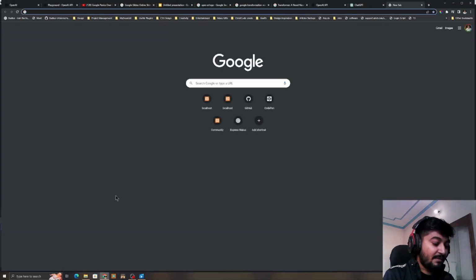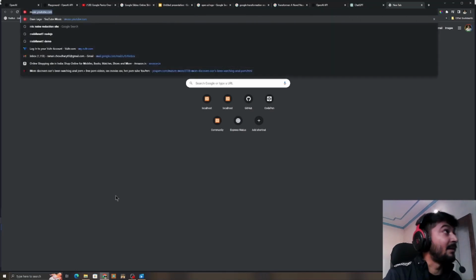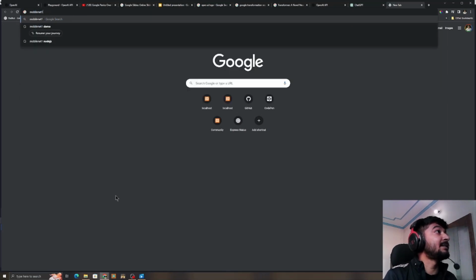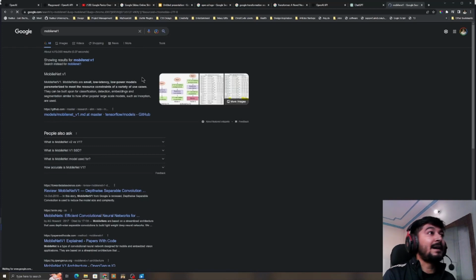There are a lot of models available like this, just like ChatGPT is a neural network model. A few of them which I know is MobileNet. Yes, this thing is quite famous. MobileNet is also a data model which is used for image processing. It can classify images with around 55 to 65 degree of accuracy.